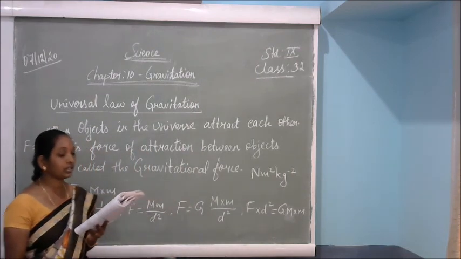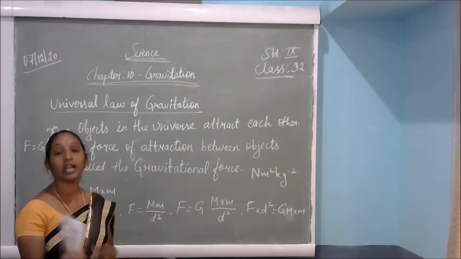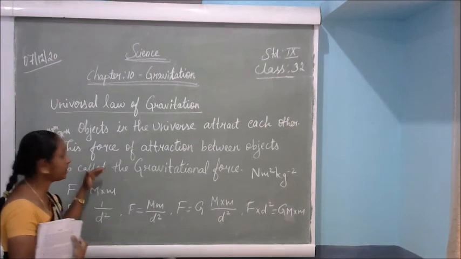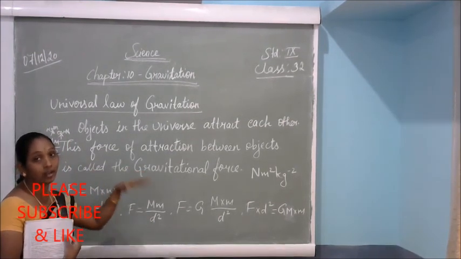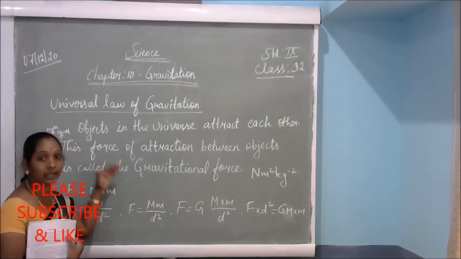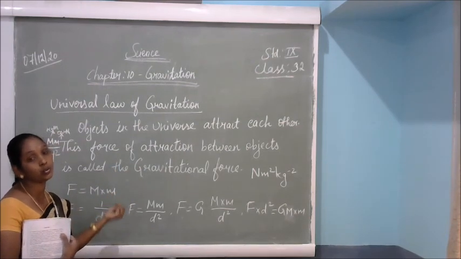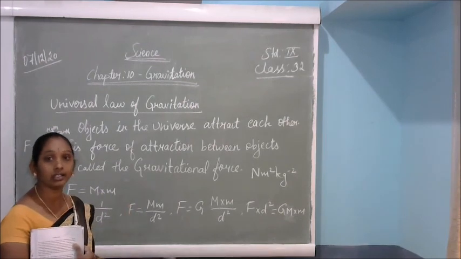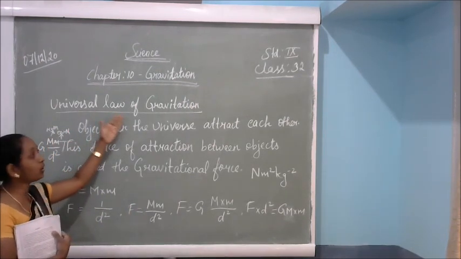Okay, so in this class we discussed what is meant by gravity and gravitational force, and the definition of that, how the objects attract each other and how they fall down towards the earth. The reason is gravitation, the force of gravity. Some attractive force pulls the object towards the earth. That's why objects fall on the earth. That is called gravitational force. And we discussed the universal law of gravitation.